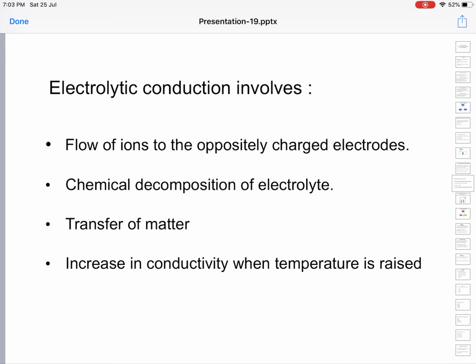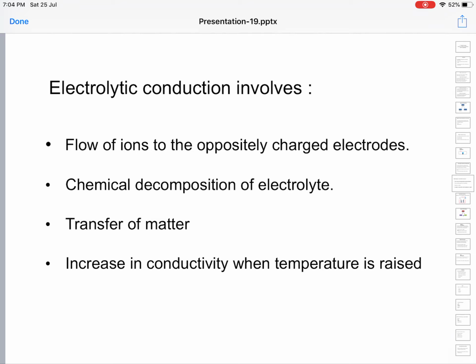Since ions move towards oppositely charged electrodes, there is a movement of mass; the whole ion, almost the whole atom, moves from one place to another. So there is a movement of matter. The conductivity will increase because it is a chemical reaction.